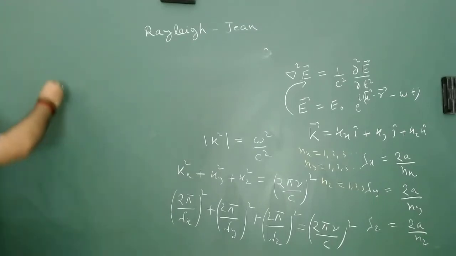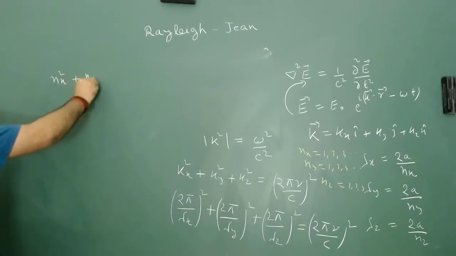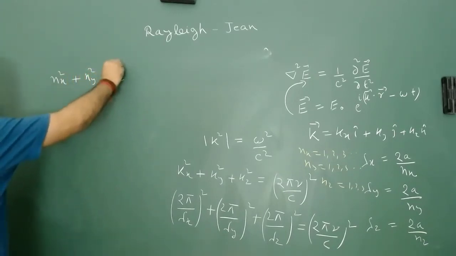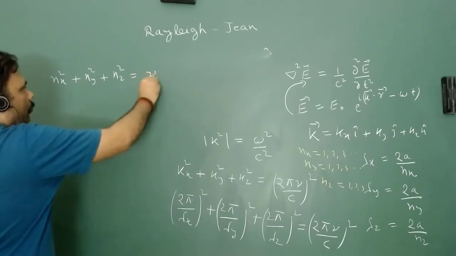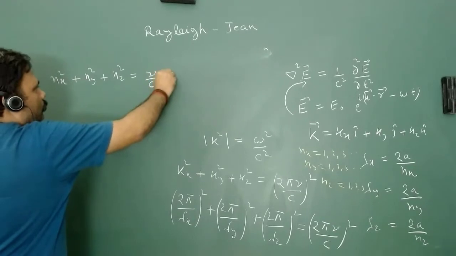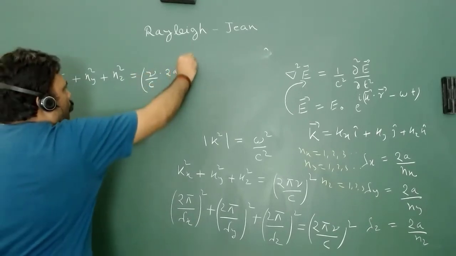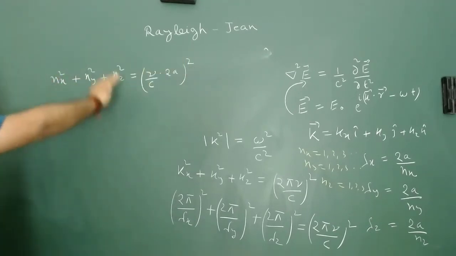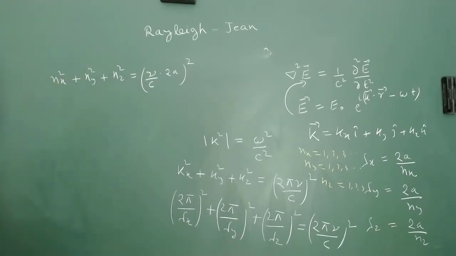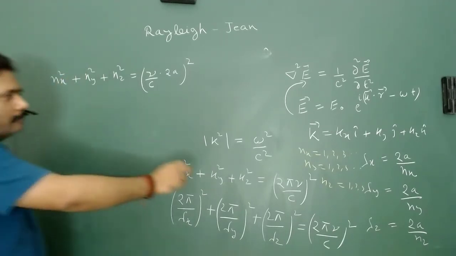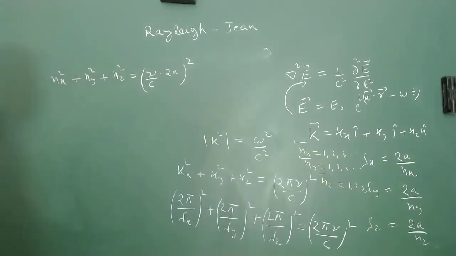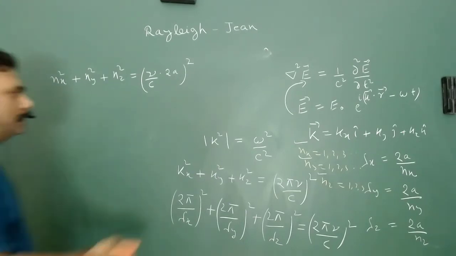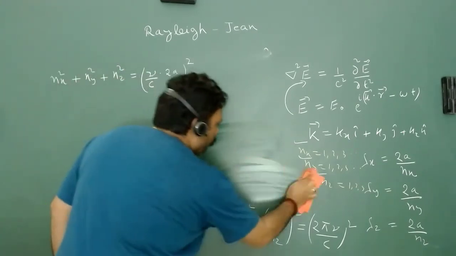So I am just writing nx square plus ny square plus nz square is equal to nu upon c into 2a whole square. So this is the equation we can get, and nx, ny, nz are all discrete in nature. Now we have used this dispersion relation, so let's do a trick.